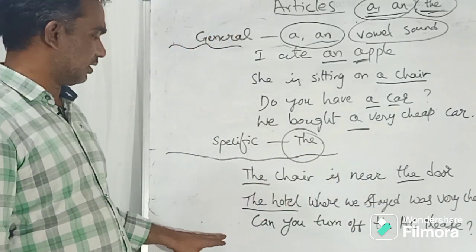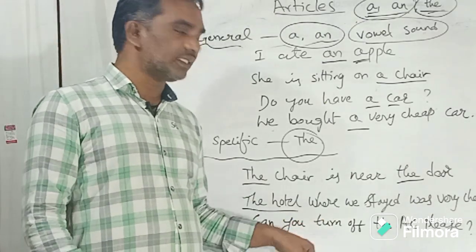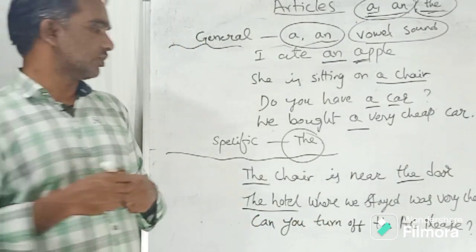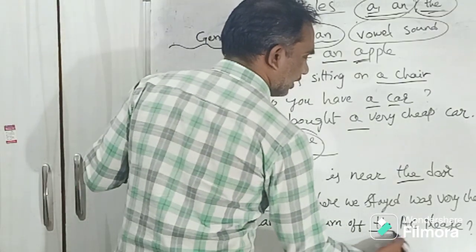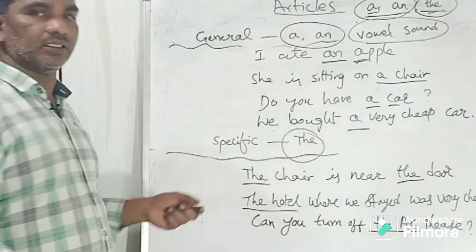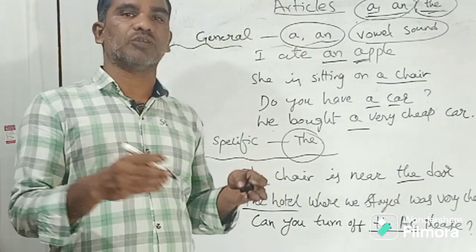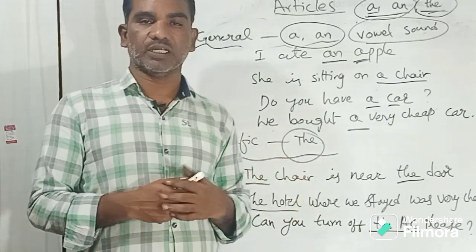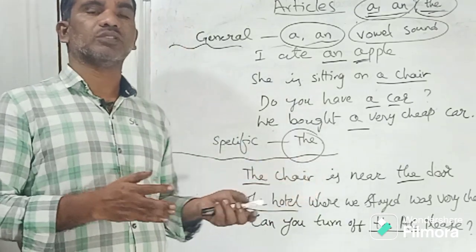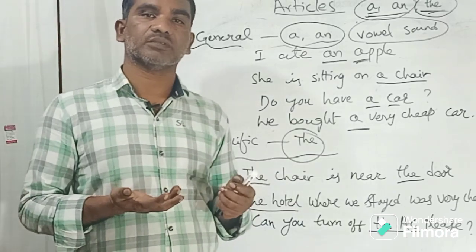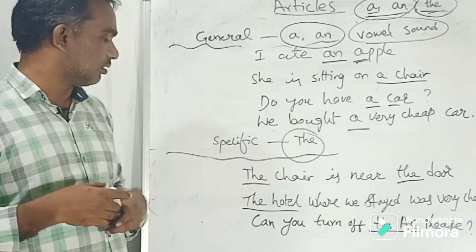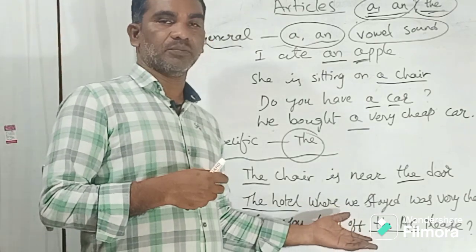So next one, can you turn off the AC, please? The AC here means a particular AC, the AC that is in that room, okay? It is very cold. It's raining outside. It's very cool. So can you turn off the AC, please?